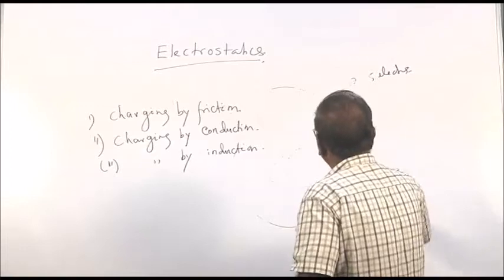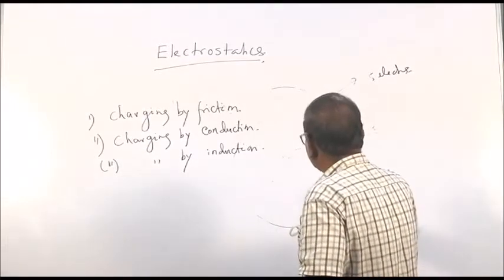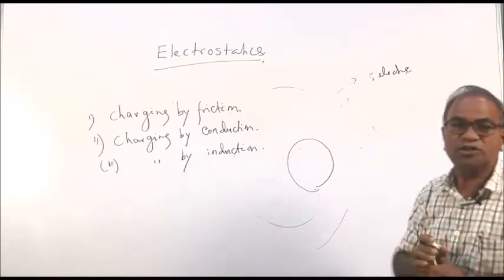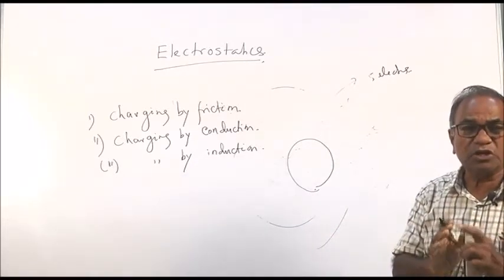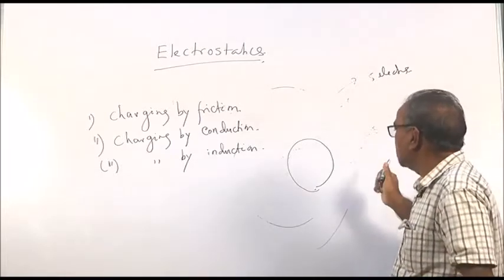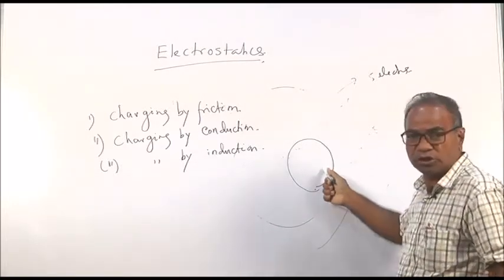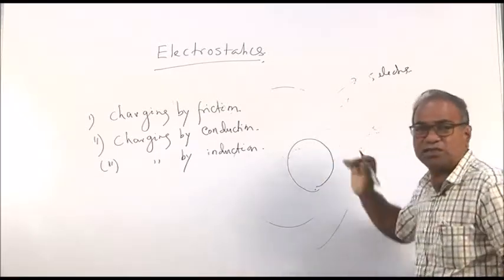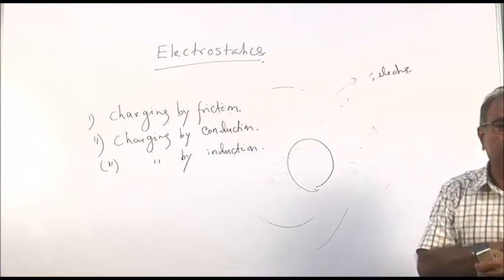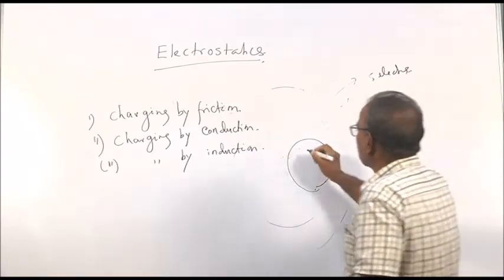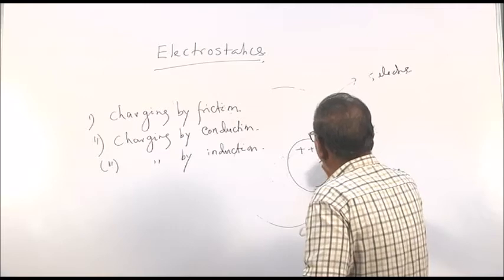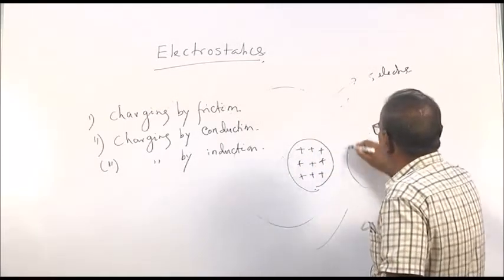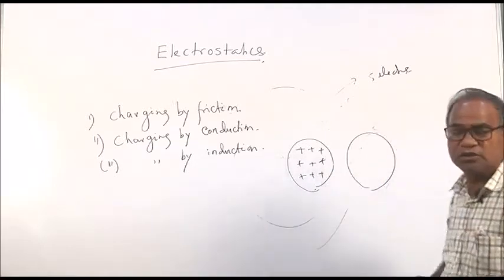Similarly, charging by induction means a charged body is placed near an uncharged body. The difference is, charging by conduction means you have to touch the charged body to an uncharged body, but in the case of induction, the charged body should be placed near the uncharged body. It cannot touch the uncharged body. So, suppose there is a charged body, you can take a positive or a negative charged body, it does not matter. You keep an uncharged body near it, you cannot touch it.